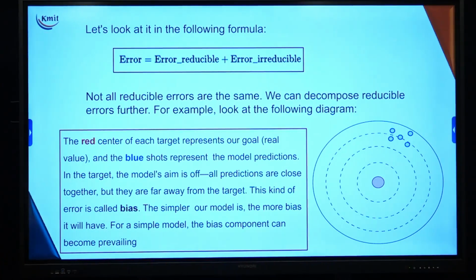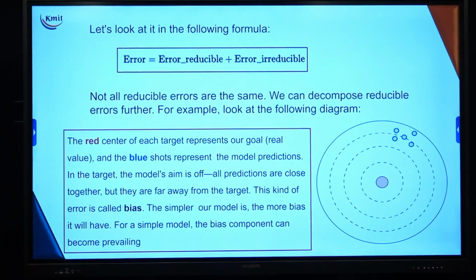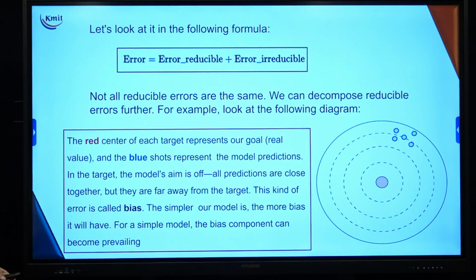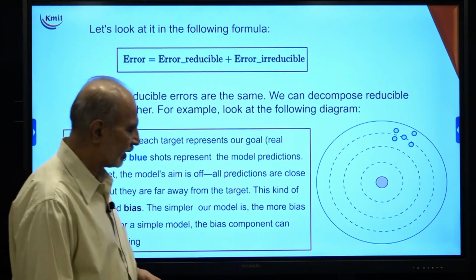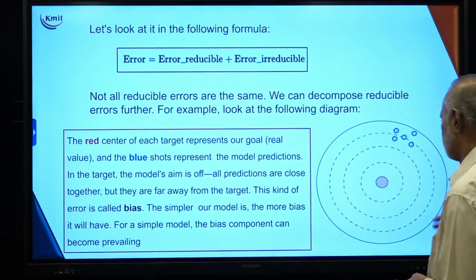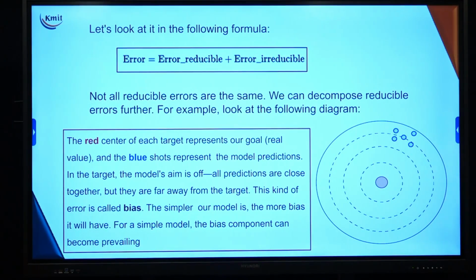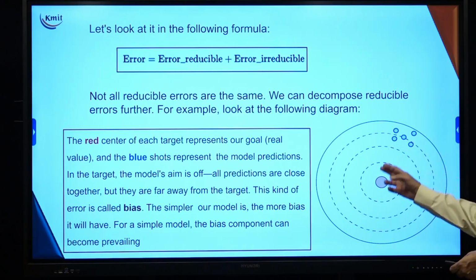So let us try to understand the error from a different perspective. Not all reducible errors are the same. We can decompose reducible error further. For example, look at the following diagram. Now I have a bull's eye, and I have a target equal to the circle shown in the pink dot, and I have dots which are shown in blue, and they go in the outer circle. Okay, the periphery is bigger.